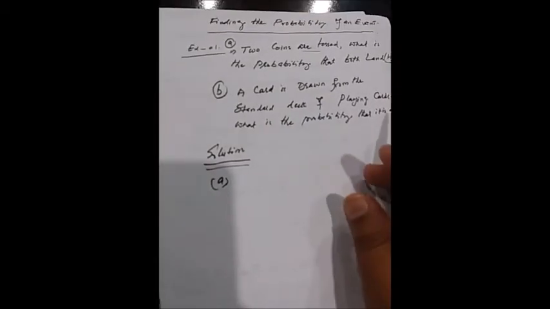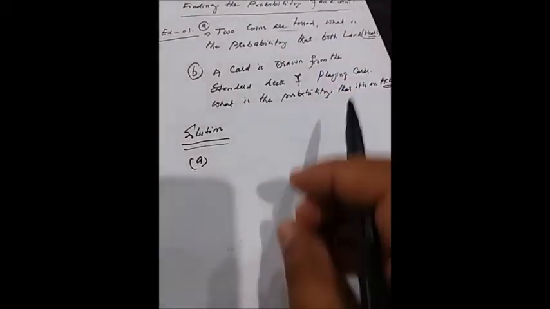What is the probability that both land heads? We are tossing two coins together and finding the probability that when the two coins land, both are heads.